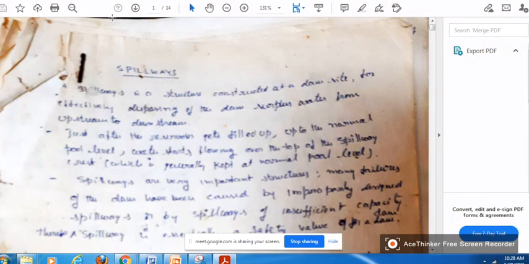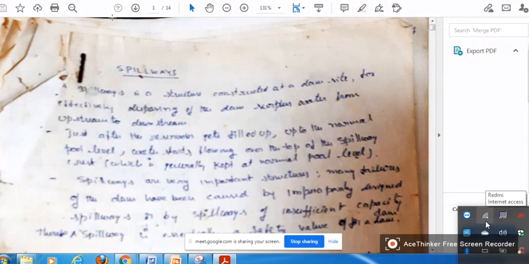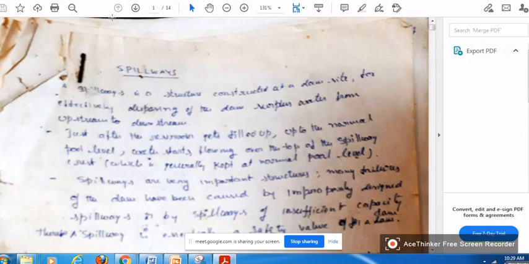Also it should not be overestimated. If you design a spillway for 6000 cumecs, but you are getting only 1000 or 2000, then unnecessarily you have invested a lot of money in the construction of the spillway. So this is very, very important. Many dam failures occur because of improper design of the spillway or a spillway of insufficient capacity. Therefore the spillway is the safety valve of a dam. So that is about the spillway.